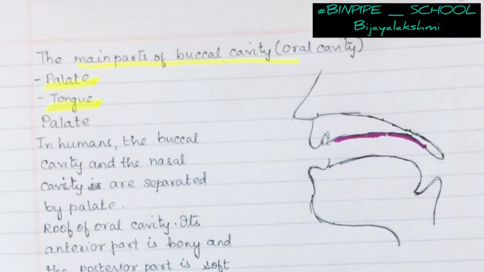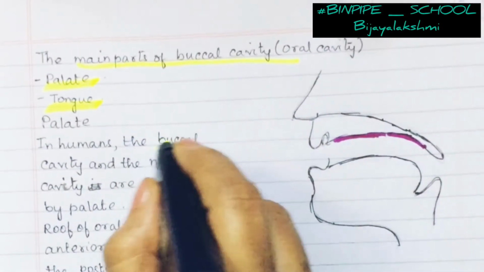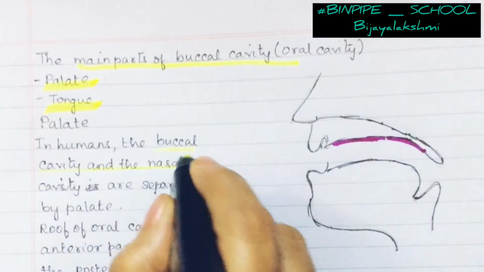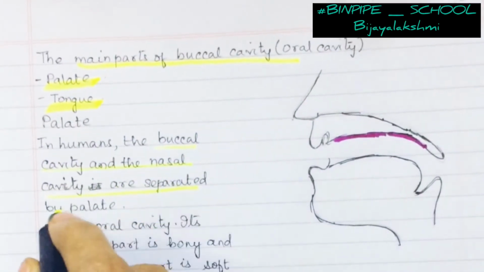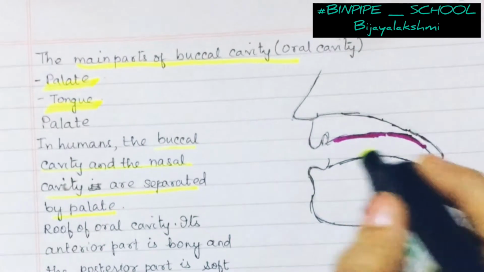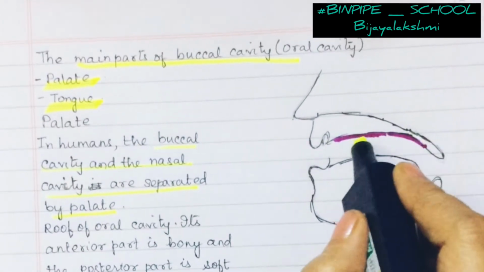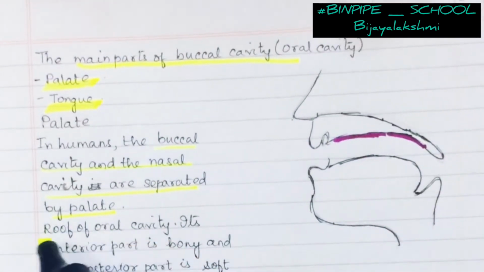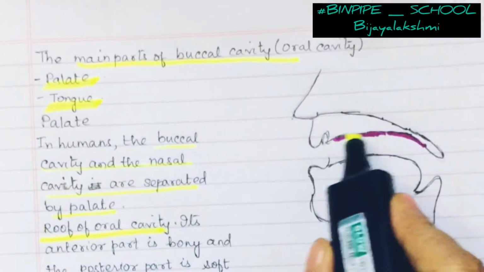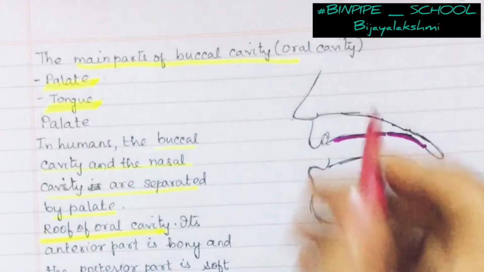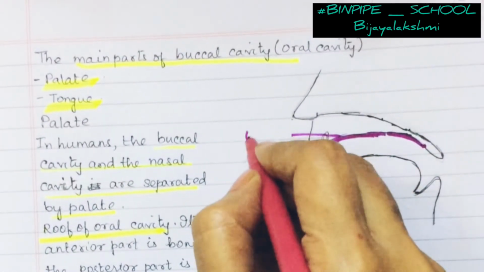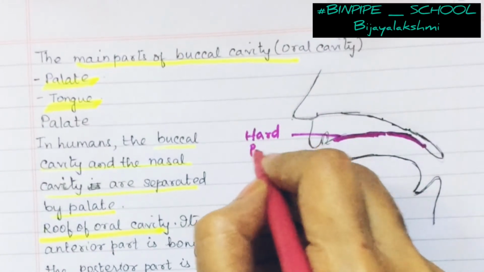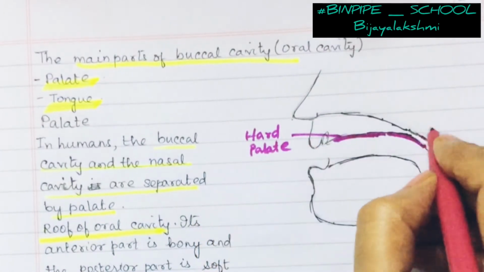The buccal cavity and the nasal cavity are separated by this section of the palate. So we can say that the palates are the roof of the oral cavity. We have the hard palate here and the soft palate.